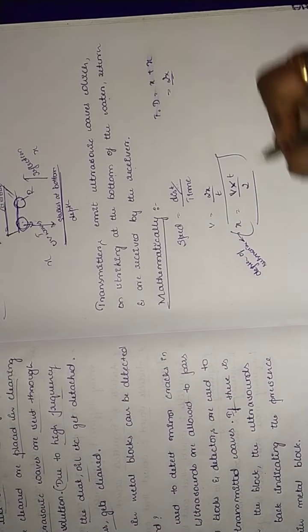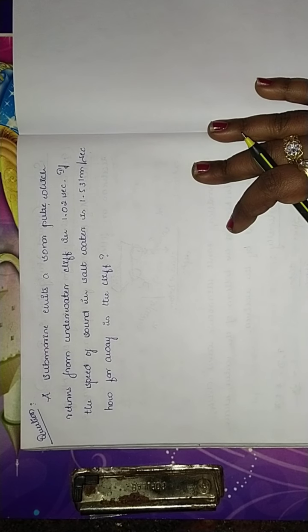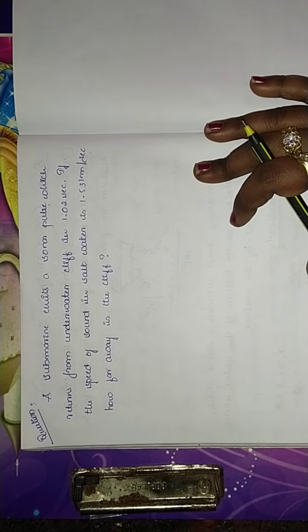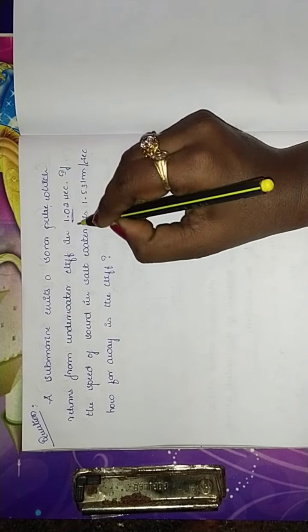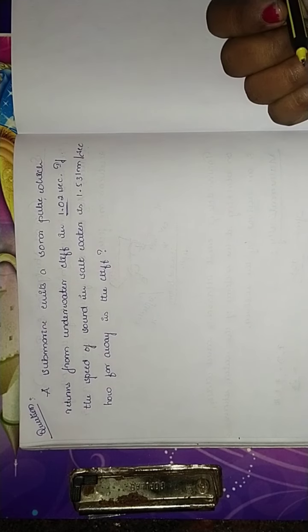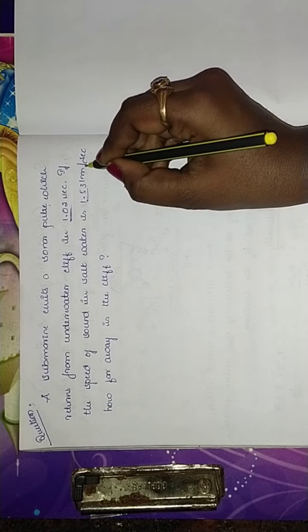Based upon this, let's try to solve a problem. I have a question written here: a submarine emits a sonar pulse which returns from an underwater cliff in 1.02 seconds. If the speed of sound in salt water is 1531 meters per second, how far away is the cliff?